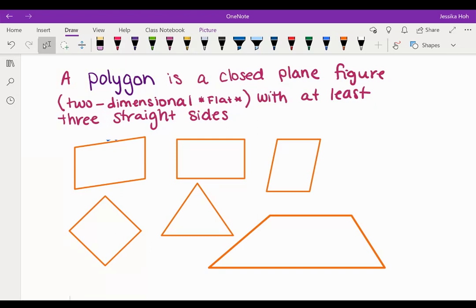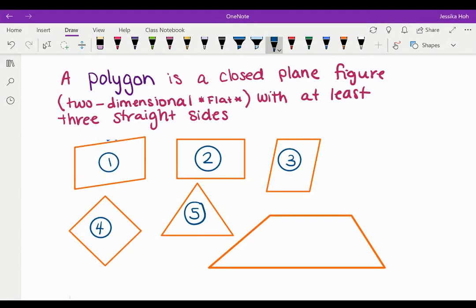So some examples that I have of polygons, I have the first one right here. It's a parallelogram. Here I have a rectangle. 3 is also a parallelogram. 4 can be a diamond or a square. 5 is a triangle, and 6 is a trapezoid.